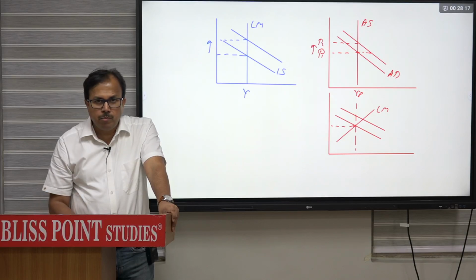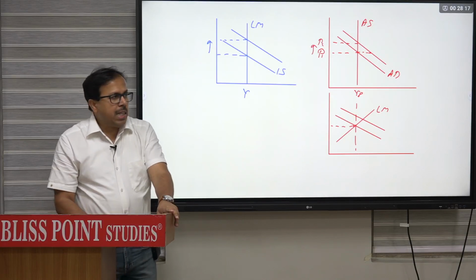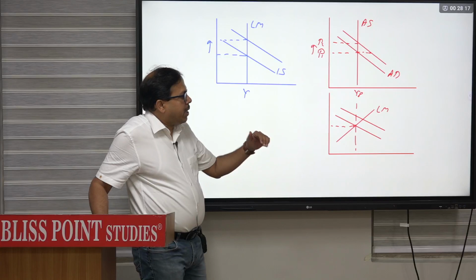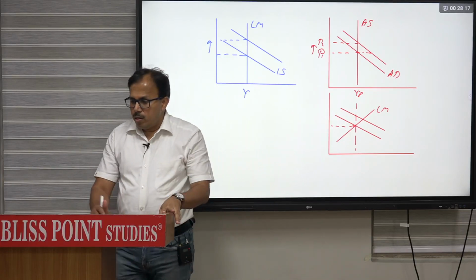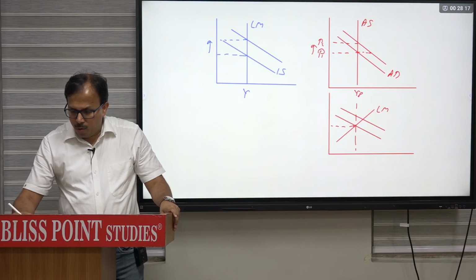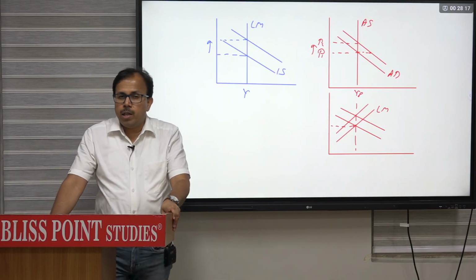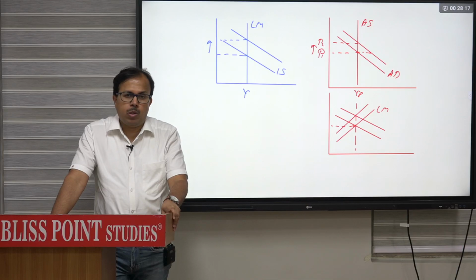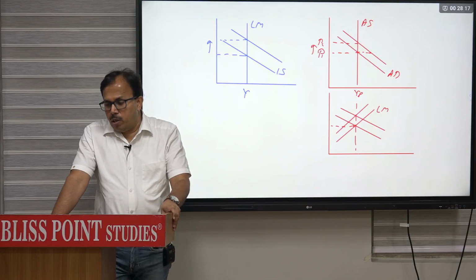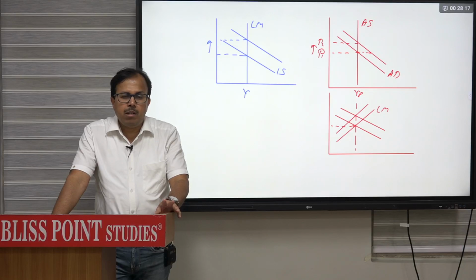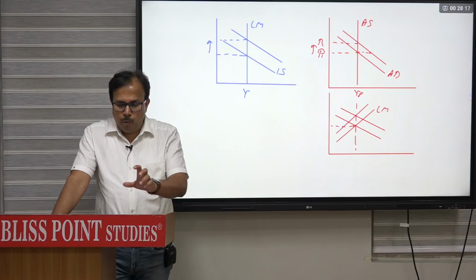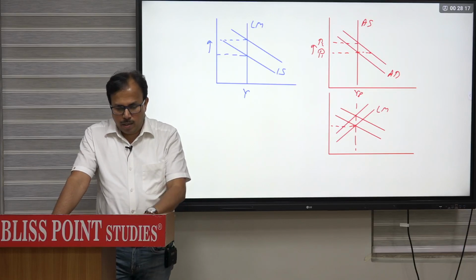Price flexible है. Price के increase होने पे real money supply will decrease and this LM curve will shift to the left, and output will remain same. That means we have explained complete crowding out even when we take positive slope LM curve. So it can be possible if prices are flexible. तो ये पॉइंट आपको क्राउडिंग आउट के कंसेप्ट में ऐड कर देना है.